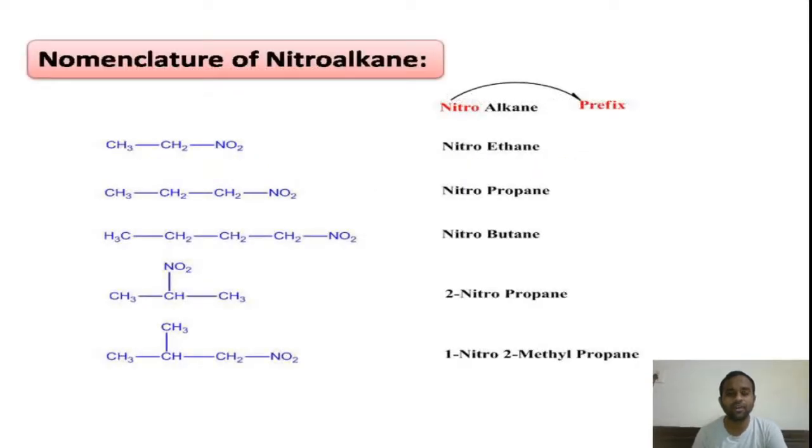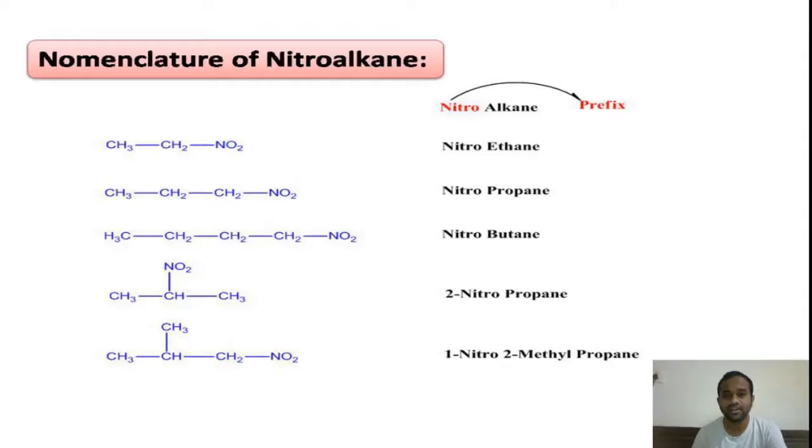And if you look at the nomenclature of the nitroalkanes, the IUPAC name is nitroalkane. According to the IUPAC, the name starts with the prefix, in which we write the name of the substituent, followed by the root word that indicates alk, which tells us the number of carbons in the main chain of the compound.